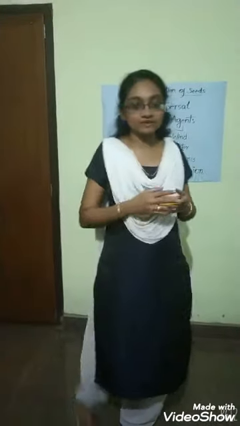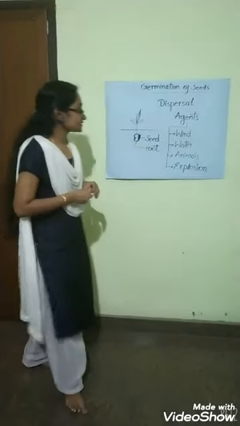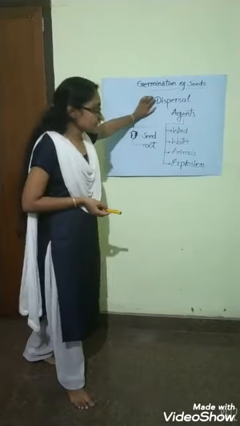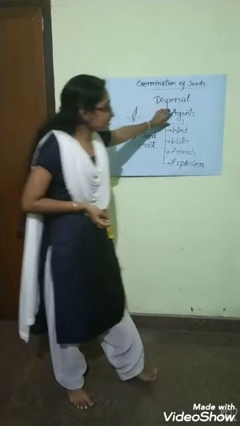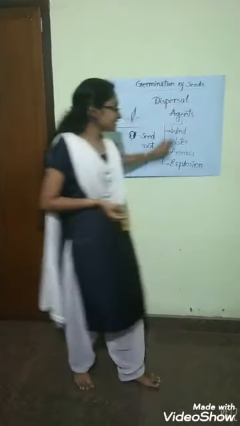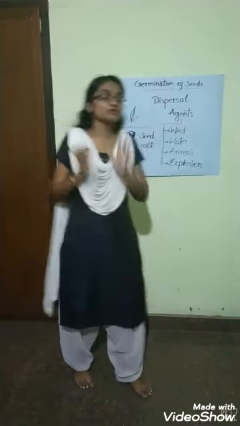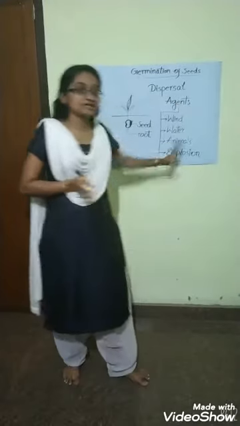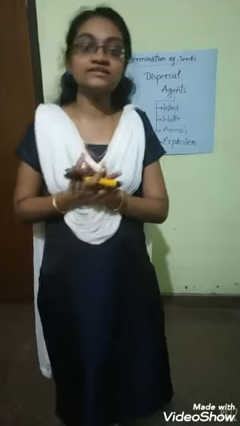It's enough for today. In this class, we discussed the germination of seeds, the dispersal of seeds, the agents of dispersal and their examples. Now, collect more examples of these agents as your homework and note them in your science notebook. That is all for today.